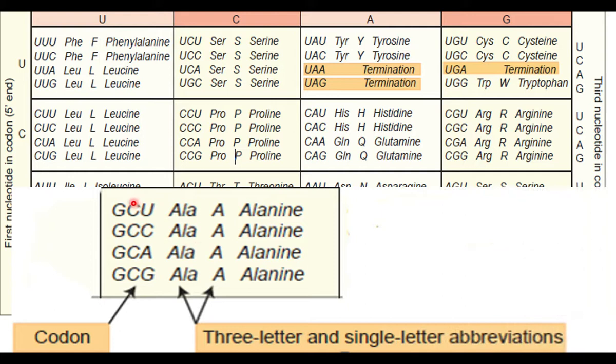And here GCU, GCC are codons. And ALA is the three-letter abbreviation of the amino acid alanine, and A is the single-letter abbreviation of alanine. This checkerboard of genetic code carries information about name of amino acid and single-letter abbreviation, three-letter abbreviation, and the codons which specify the amino acid.